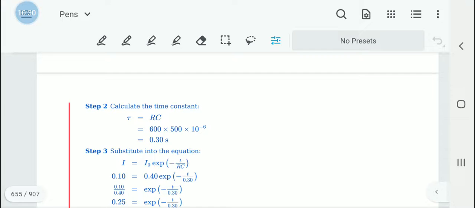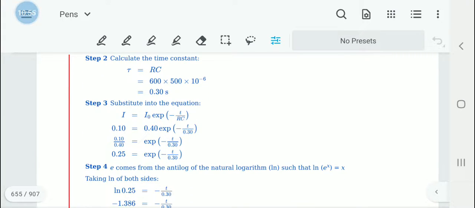So we use the equation I equals I0 exp negative t upon RC. We get 0.10 equals 0.40 exp negative t upon 0.30. The exponential does not go away. We divide either side by 0.40, and on the left hand side you are left with 0.25 equals exp negative t upon 0.30.